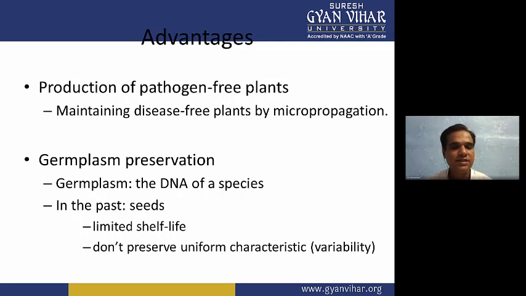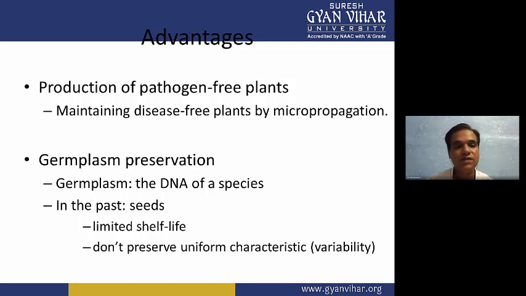The next advantage is production of pathogen-free plants. We already discussed that when we are culturing meristematic tissues and cells, these meristematic tissues and cells can produce virus and disease-free plants or pathogen-free plants, because the meristematic cells and tissues are disease-free, pathogen-free, pest-free, and bacteria and fungi-free.